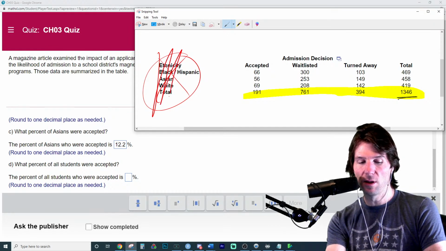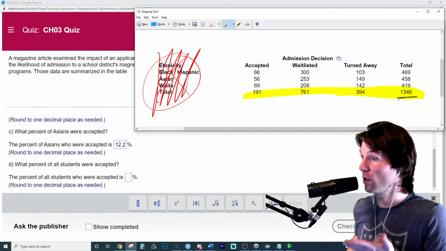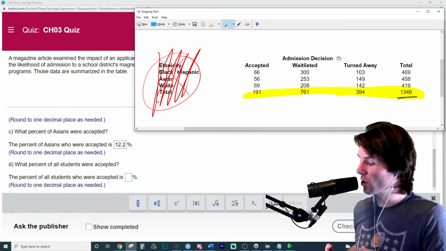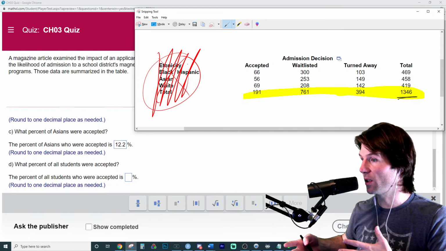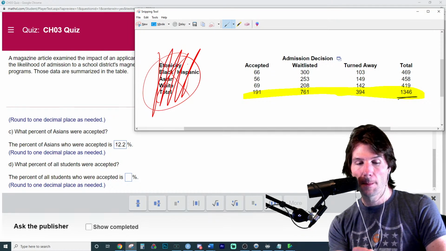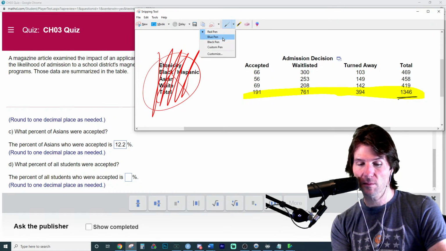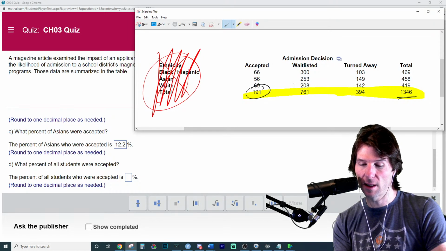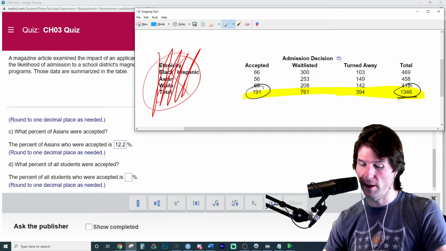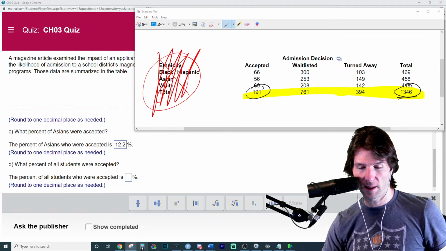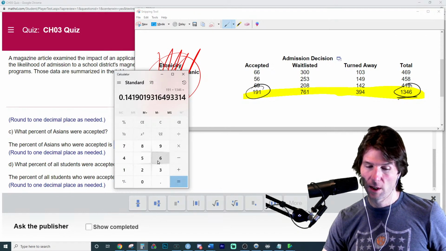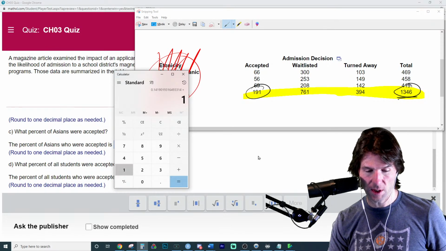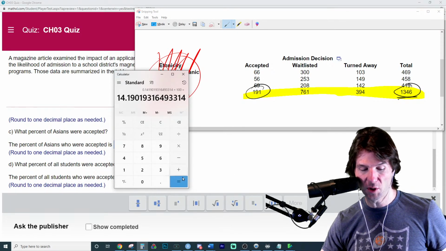You don't need that information right there. Good questions right here. So when you look at a marginal, you don't even talk about the other variable. You're just like, okay, what percent of students were accepted? And we would go right here and we would say this. So what percent were accepted? 13, 4, 6. So that's the percent that were accepted. I'll probably get one wrong. I'm due to get one wrong.